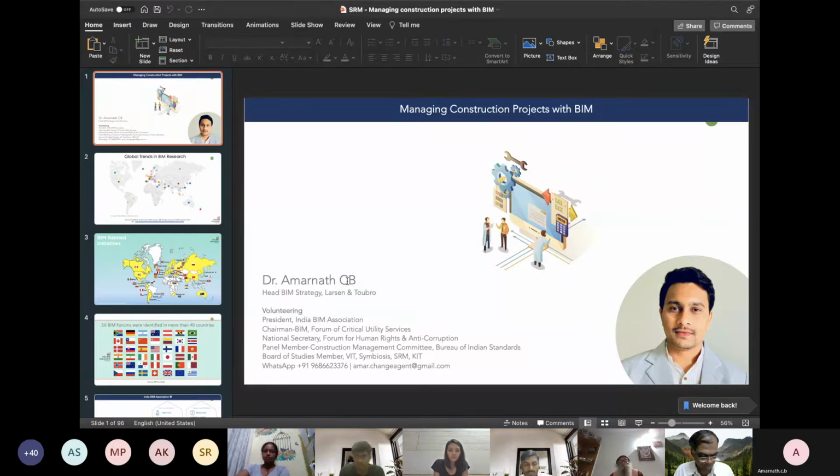Currently I work in L&T. I'm heading the BIM strategies. Being one of the leading EPC contractors in Asia, we are very keen on digitalization, and we take care of formulating the strategies for each of our businesses to make sure that we are digitally transforming ahead of our competitors, and also that our clients are getting good benefits out of what we are doing.